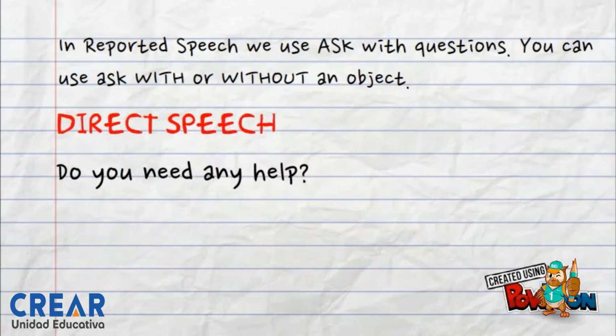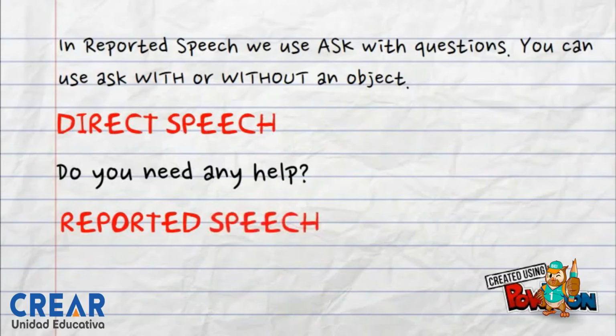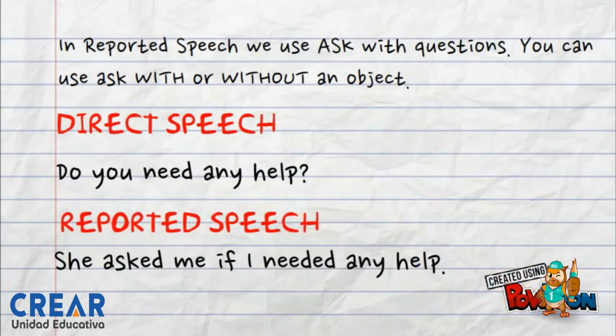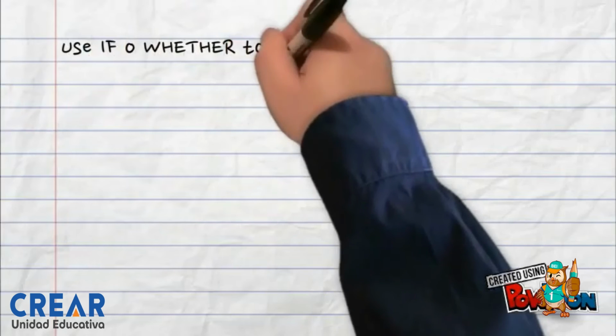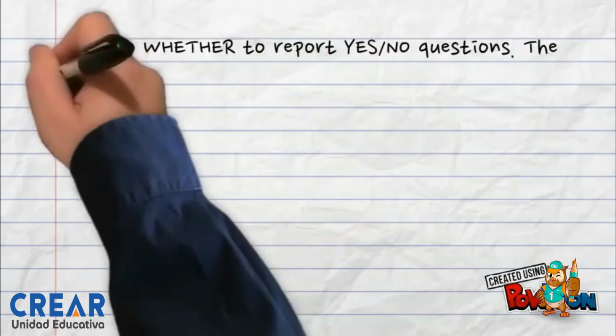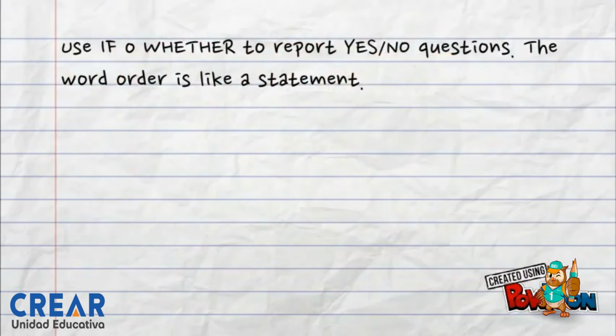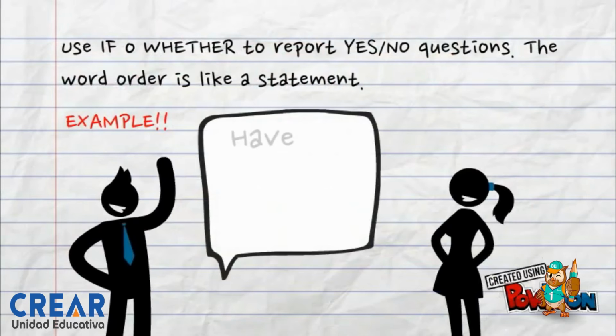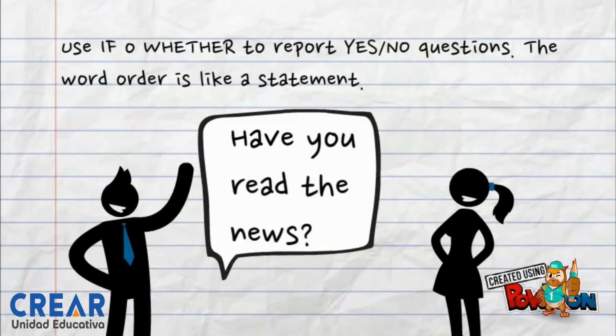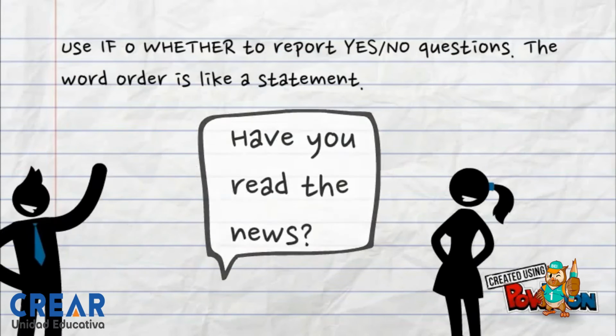So remember, in the direct speech that you have learned at the beginning of the reported speech classes, do you need any help? And then in the reported speech, we have to use she asked me. She asked me, me preguntó, if, because it's a yes/no question, right? And we have to use if or whether to report yes/no questions. The word order is like a statement, como una oración.